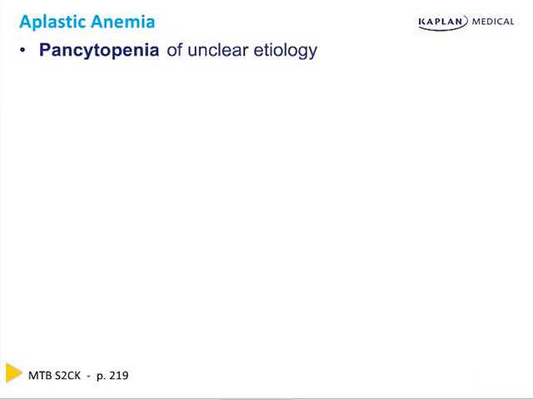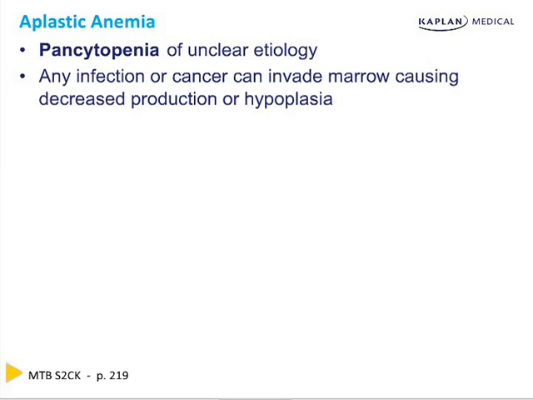Aplastic anemia is pancytopenia. Pancytopenia means all three cell lines. The whole marrow is shut down. Now, it's pancytopenia of unclear etiology. So this next thing says you must know that any infection or cancer can invade the marrow and cause decreased production or hypoplasia of the marrow.